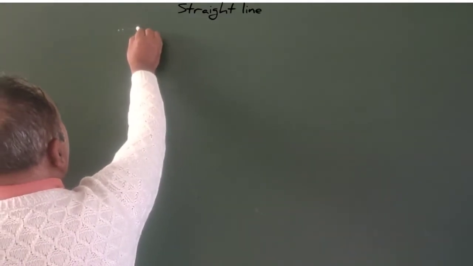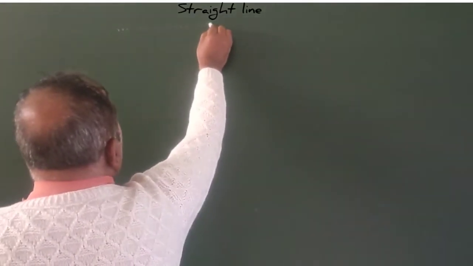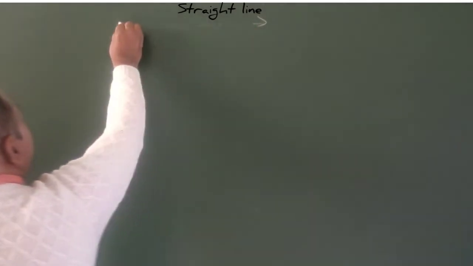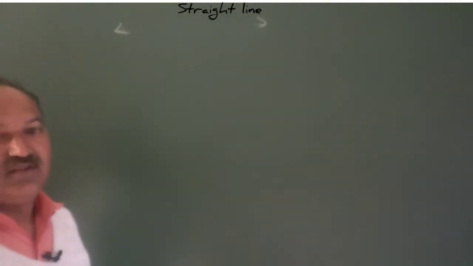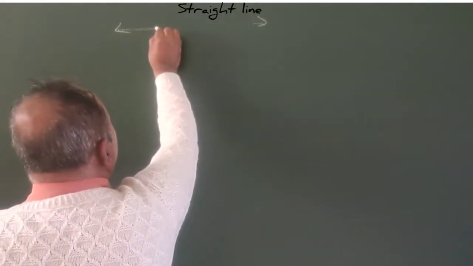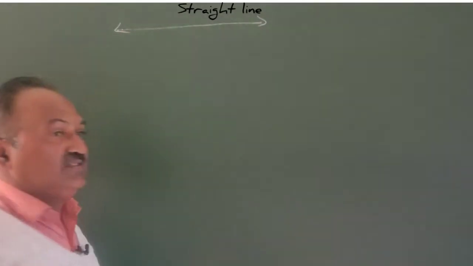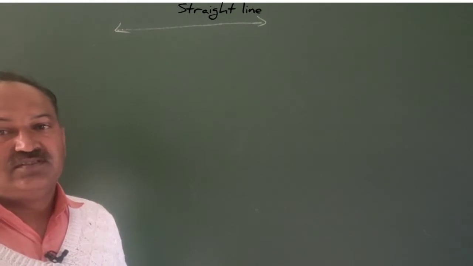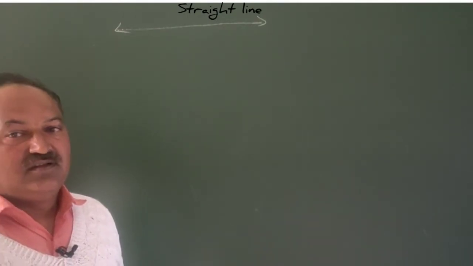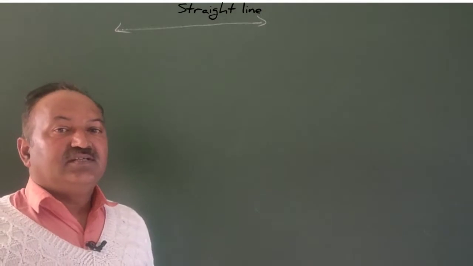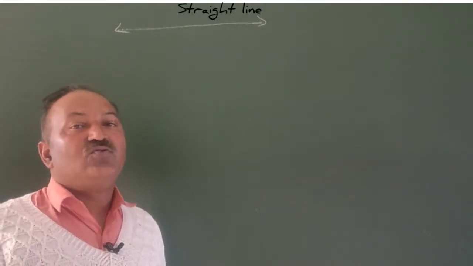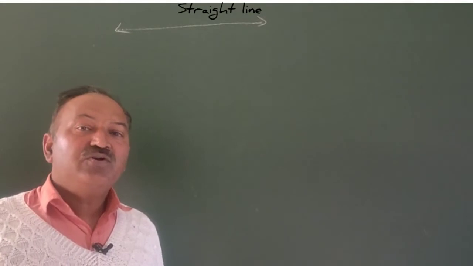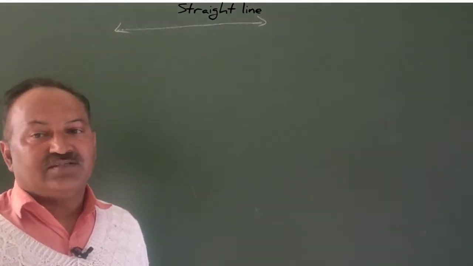Straight line is the locus of points having no initial point and no end point. Like this, there is no initial point and no end point of this. So hence the definition is straight line. It is the locus of points having no initial point and no end point.